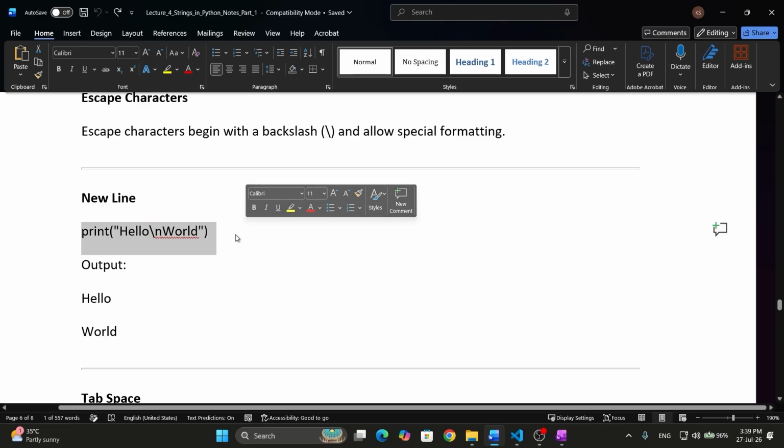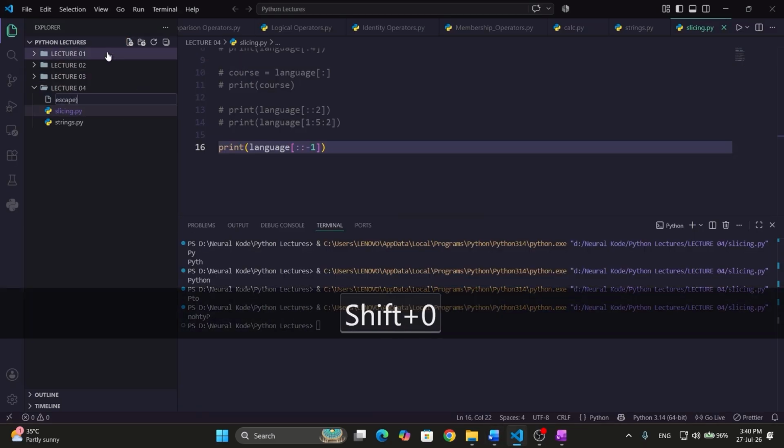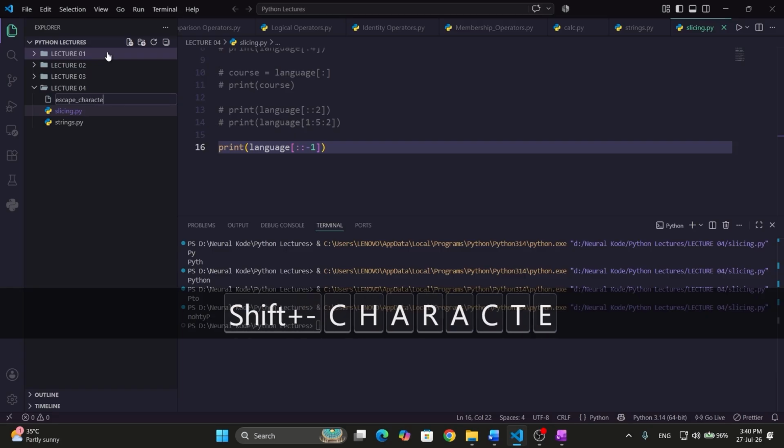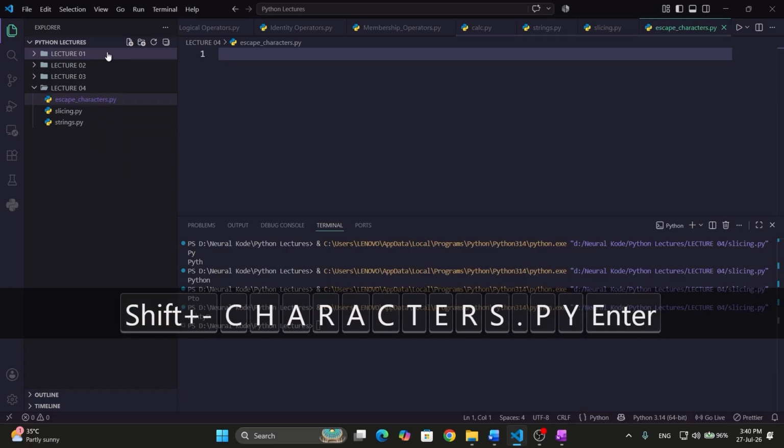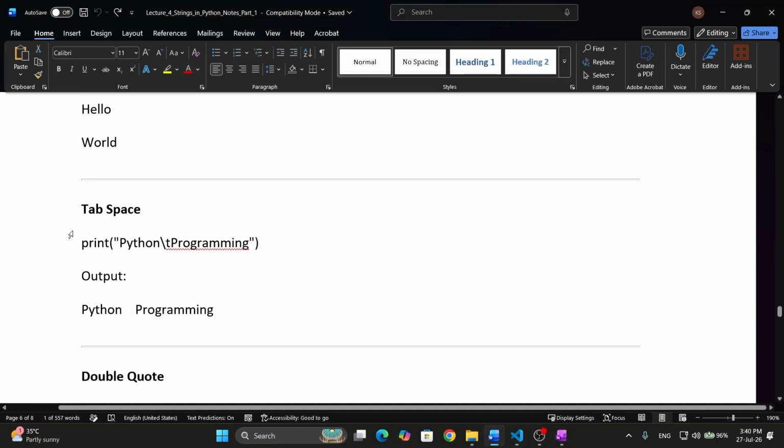So let's try this. I will copy this. I will make a new file here, name it as escape underscore characters.py, and I will paste it here and see here. What is happening is it prints hello as it is. After that, where it sees backslash n, there the cursor will move to the next line, and after that whatever is written there, world is written, so world will be printed in the next line. So this is the use of backslash n. Same way we are having backslash t here.